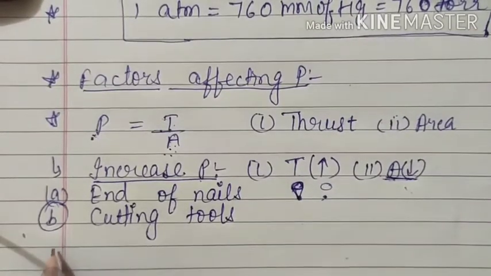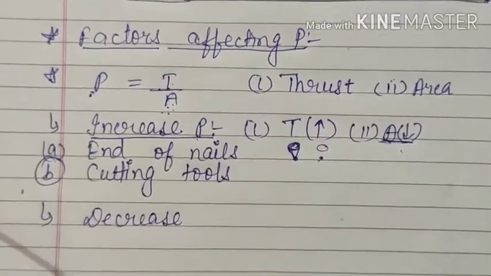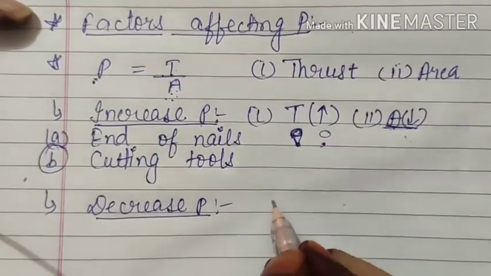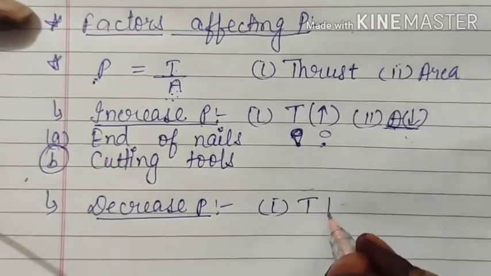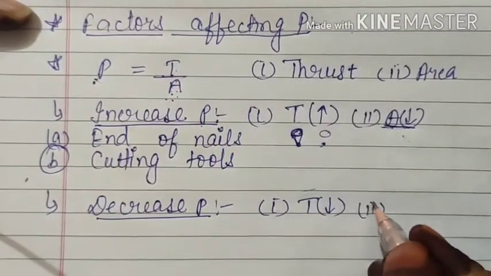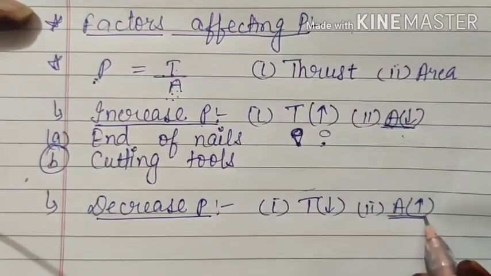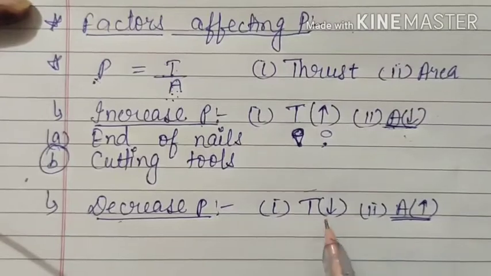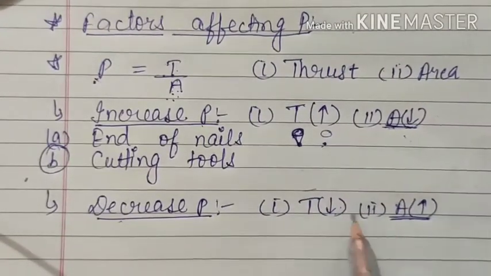Now our next topic is, suppose we want to decrease pressure. If we want to decrease pressure, in that condition again you have two methods, because your pressure depends on two factors. You can decrease thrust, or second thing, you can increase area. Here also generally we prefer this method, because sometimes it's not possible to control force, that we will see right now.